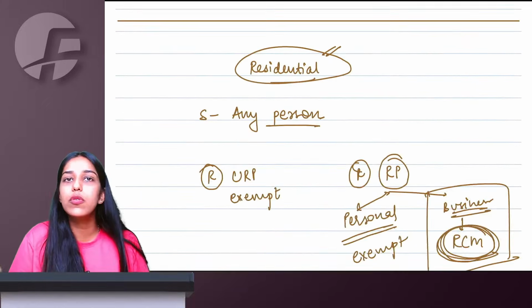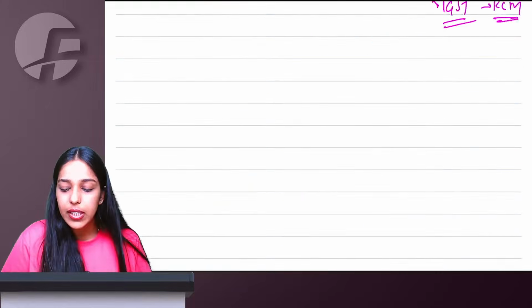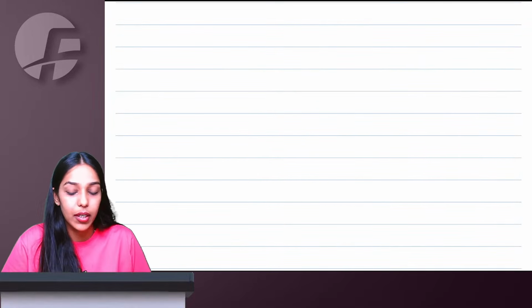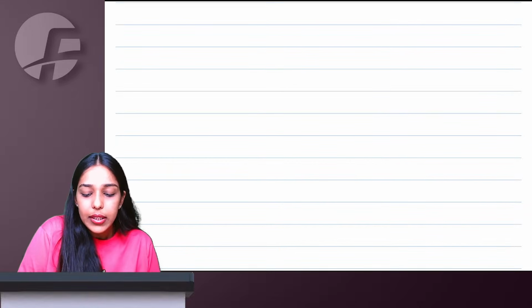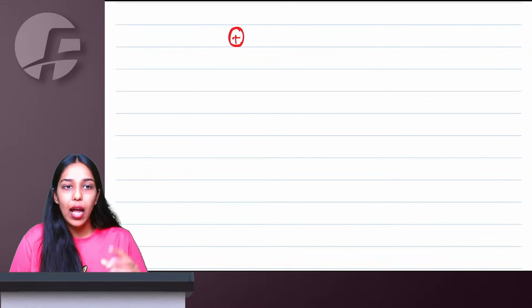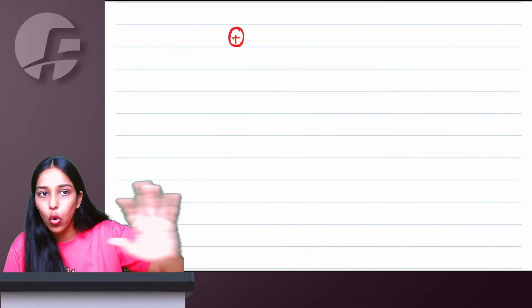Right. I believe we have as such covered all the RCM points. If there are some one or two small points missed out, it's okay. However, these are the major RCM services generally which are tested in examination. Right, ma'am. Then one additional, all these 16 services as it is are applicable for IGST Act also.